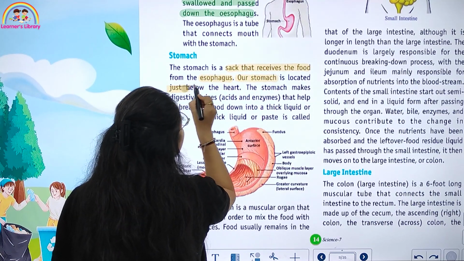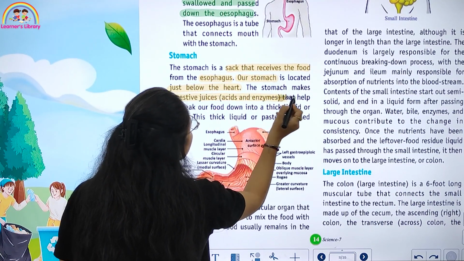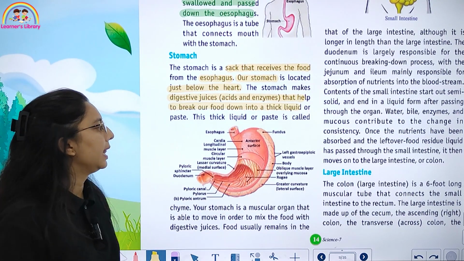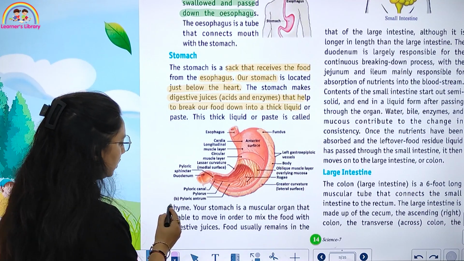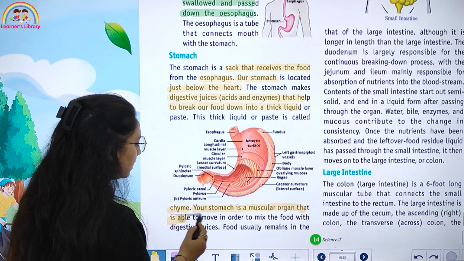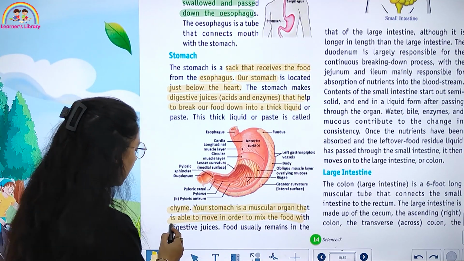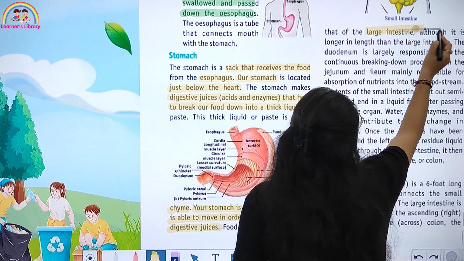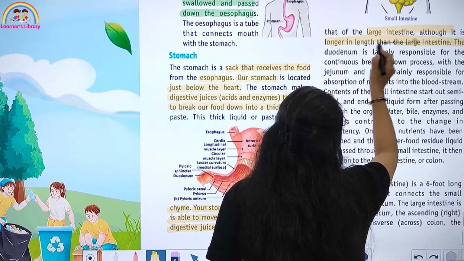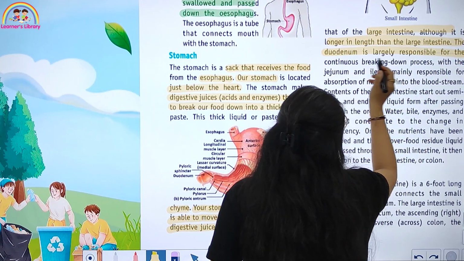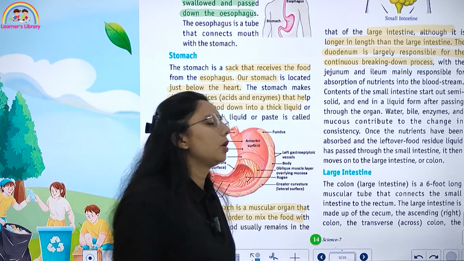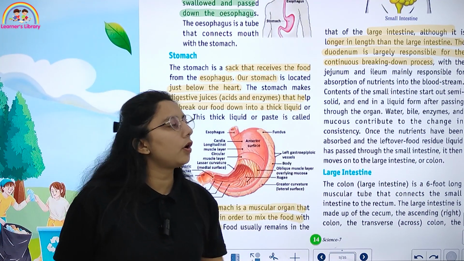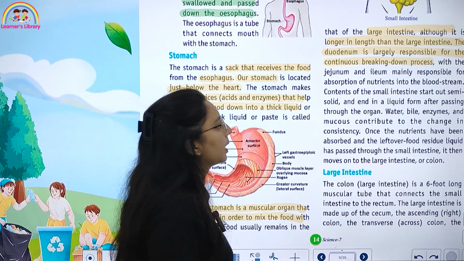Our stomach is located just below the heart. It makes digestive juices that break down our food into a thick liquid. And thick liquid और paste को क्या बोला जाता है? Chyme. Your stomach is a muscular organ that is able to move in order to mix the food with digestive juices. The duodenum is largely responsible for the continuous breaking down process. और जब आपका duodenum होता है वो किसके लिए responsible होता है? It is responsible for continuous breaking down of particles.